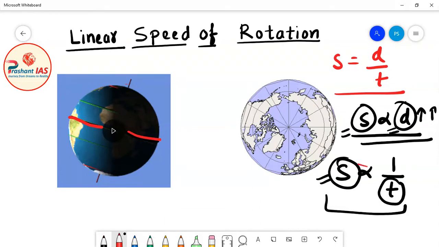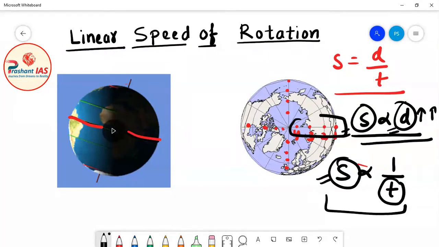So friends, I have told you that the time is same for all the points on earth. Let's suppose there are 4 persons: first person is standing on point 1, second on point 2, third on point 3 and the fourth on point 4. When earth rotates, these persons will also rotate along with earth. Together they will reach these positions, then these positions, and finally together they will reach their original position.